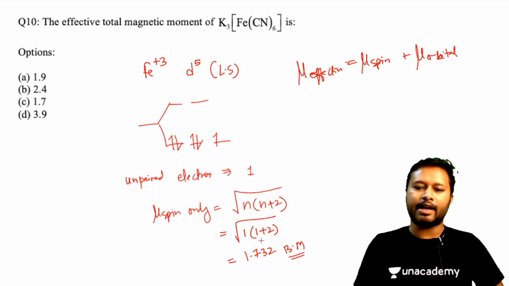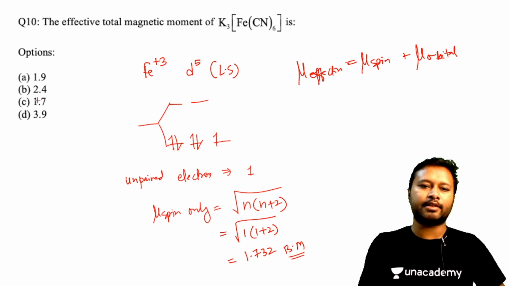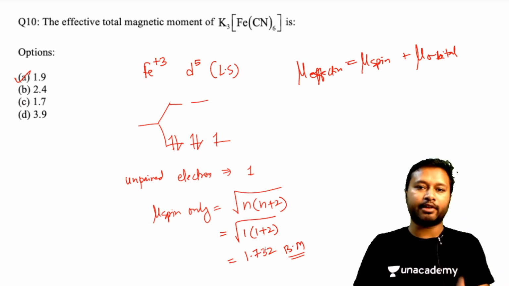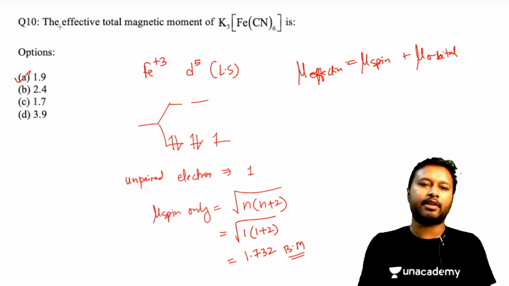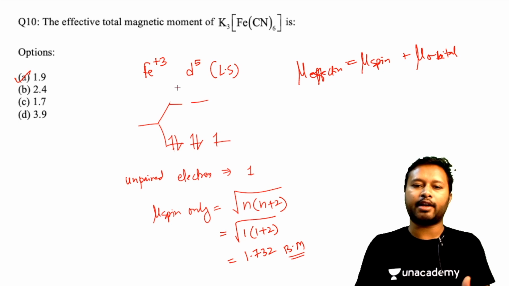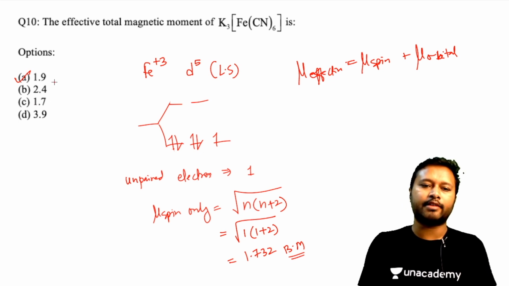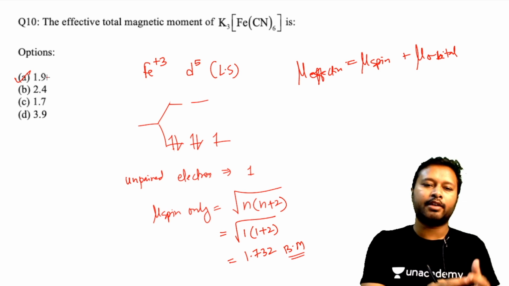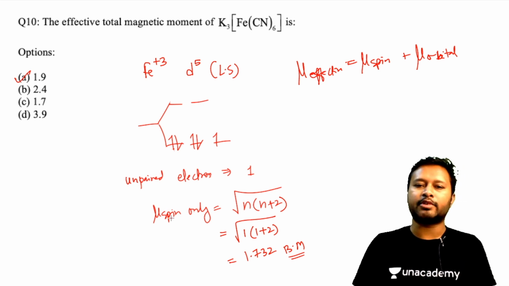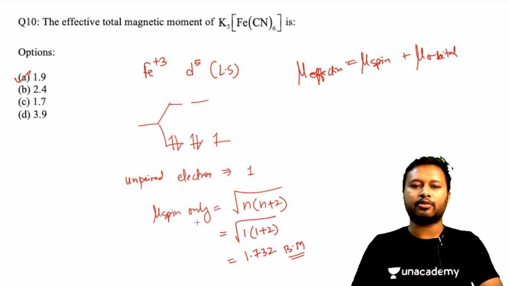So if you add some small value, your options are like 1.7 and a little bit higher value, 1.9. So the answer can be 1.9 just by adding a little bit. Understand that whenever these types of questions are asked, if they have given you the effective total magnetic moment and you see orbital contribution, add a very little value and answer the value which is just a little bit more than the mu spin value. That is probably the correct answer for that particular question.